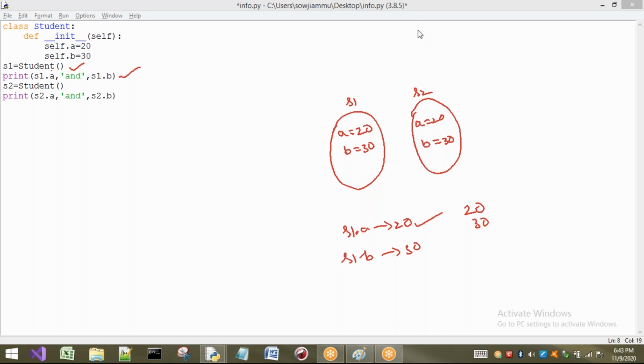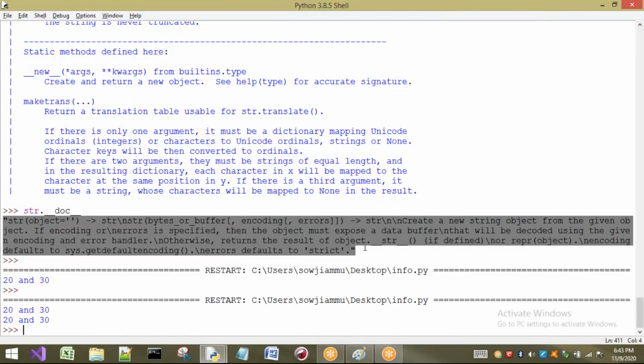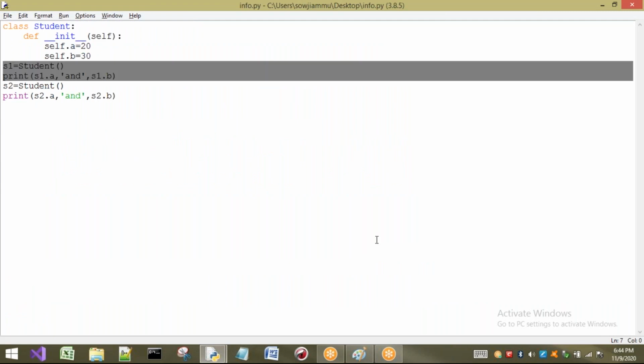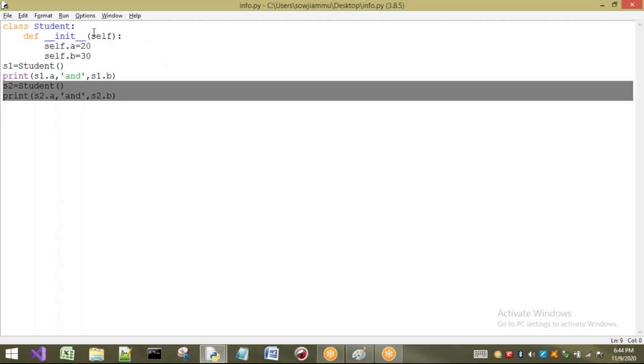Okay, I will execute this one. What will be the answer? 20, 30, and 20, 30 is going to be our answer now. So 20 and 30 and 20 and 30. What we have to understand here is that it is executing once only. Here s1 equals Student, so it called this constructor once. Next, I am going to create the second object, so the same constructor is going to be called.